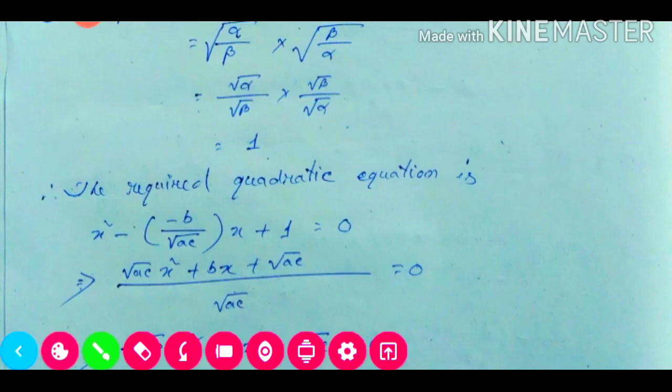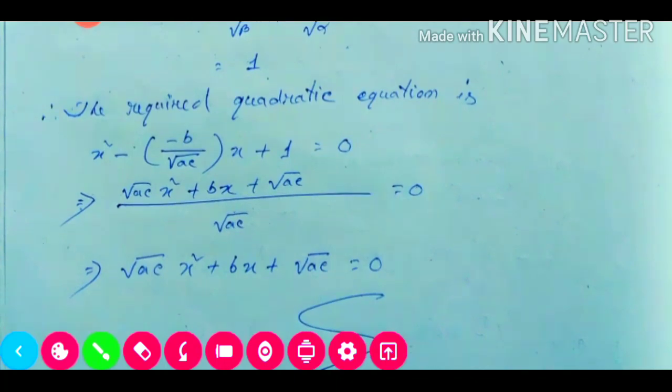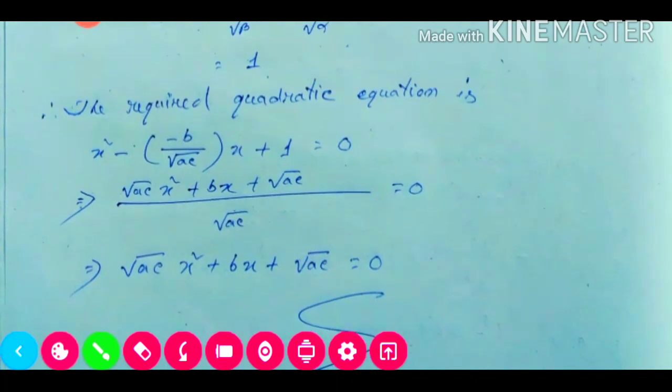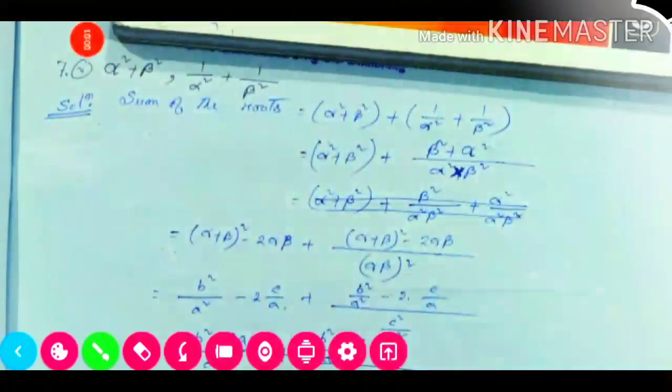Now we will take LCM. After taking LCM and doing cross multiplication, we get our required quadratic equation. This required quadratic equation is root over ac into x square plus bx plus root over ac is equal to 0. Now question number 7-5.